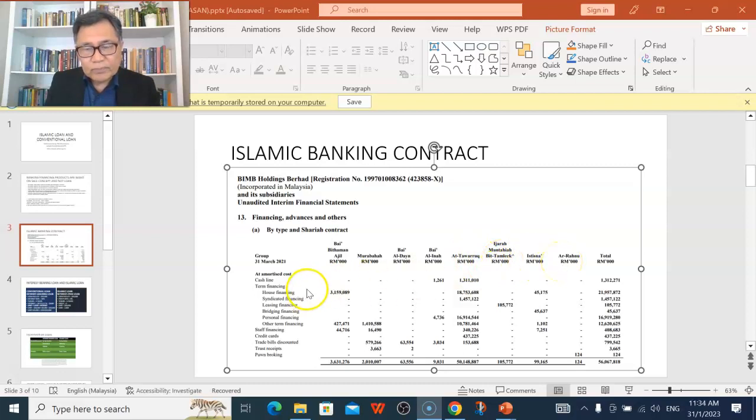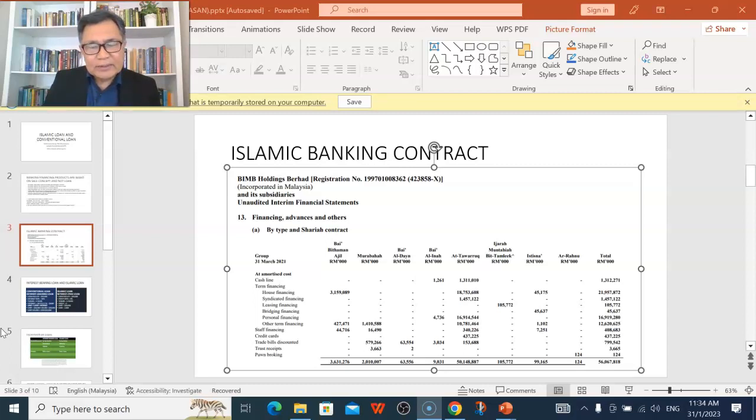So there is no Qardu Hasan contract offered by the Islamic bank because these Qardu Hasan contracts are not meant to be applied for business purposes, and therefore it is only suitable for personal loans between individuals.